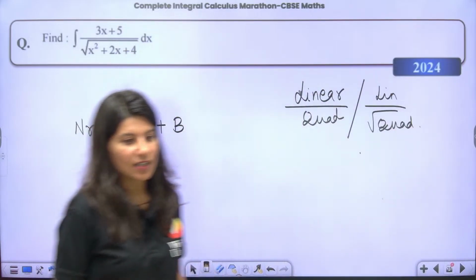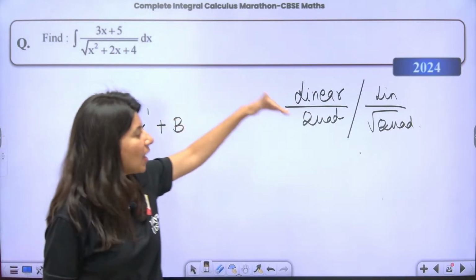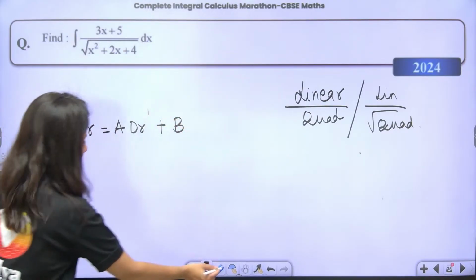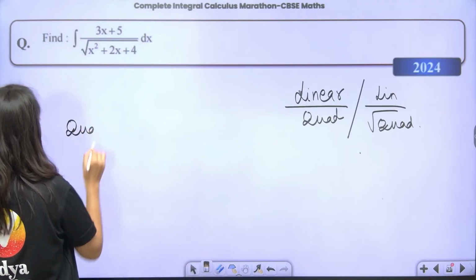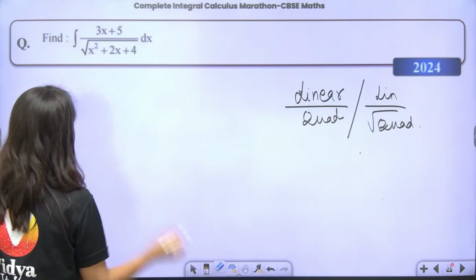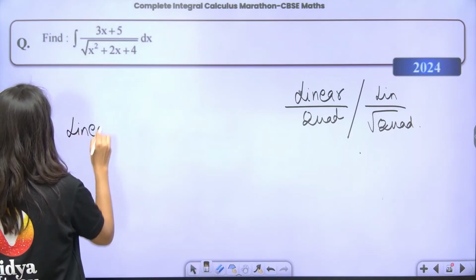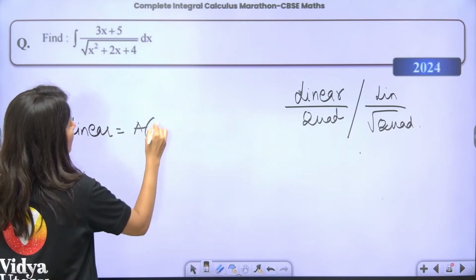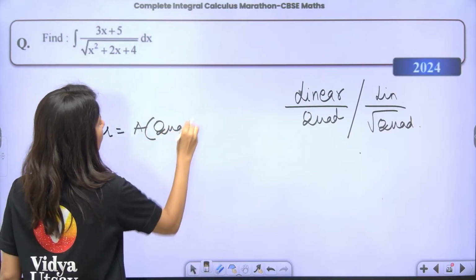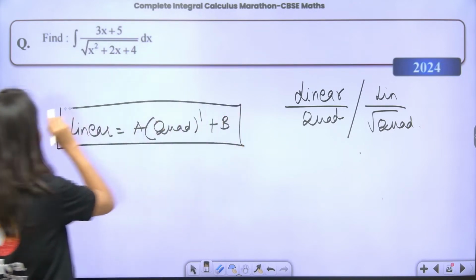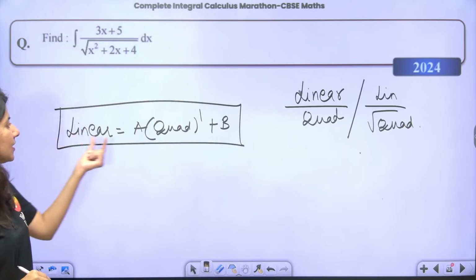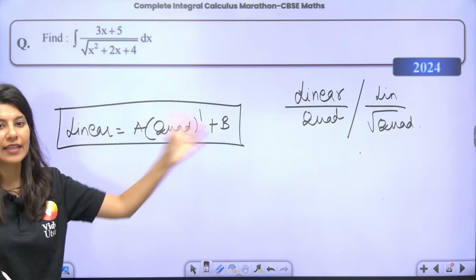So whenever there is linear upon quadratic, you can say that linear is equal to a times the derivative of quadratic plus b.